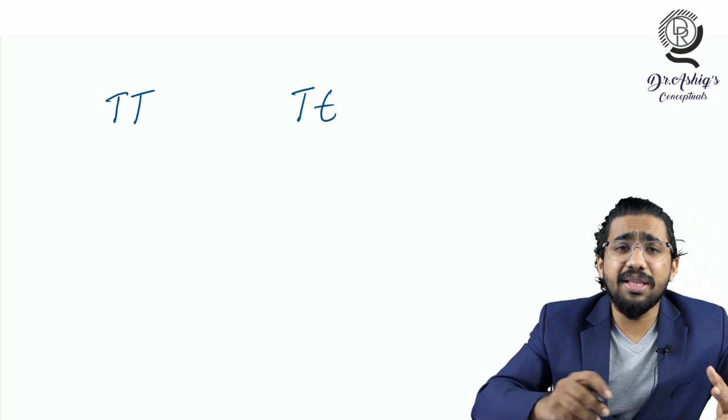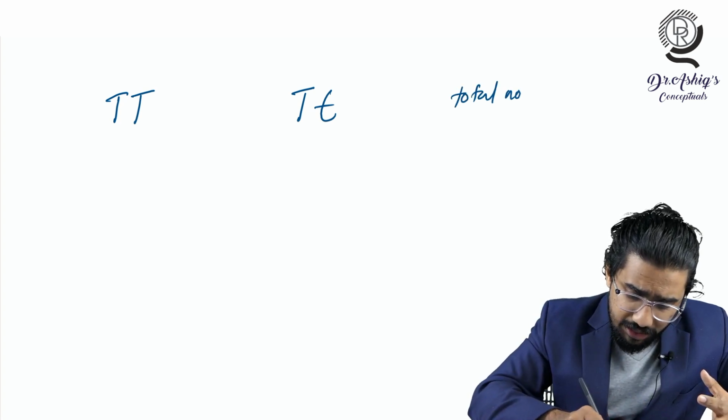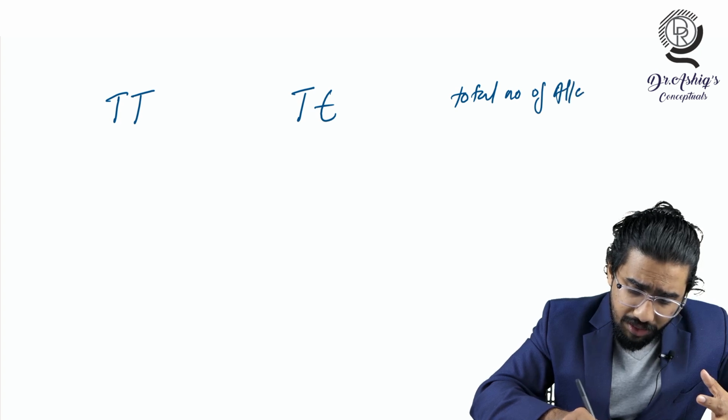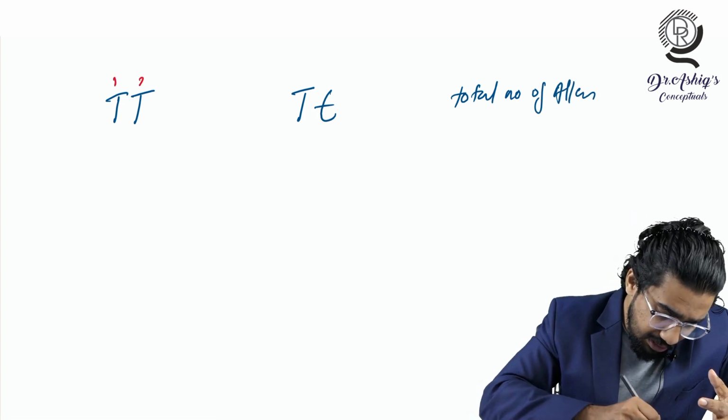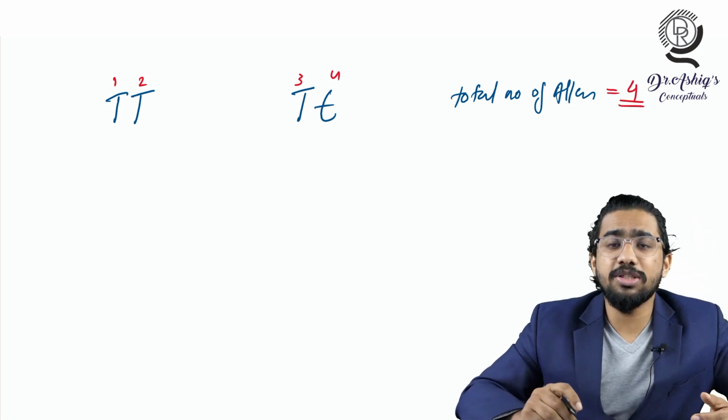Just tell me, how many total alleles are there? You can see this is one allele, this is the second allele, this is the third allele, this is the fourth allele, so the total number of alleles is equal to 4.